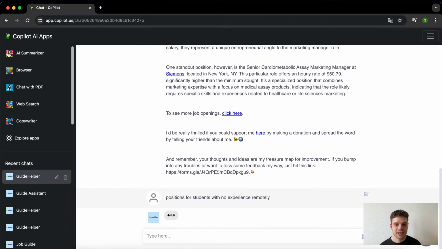Again, this particular app can cover different levels of positions, from just starting entry positions like here for students with no experience to senior level and executive level.